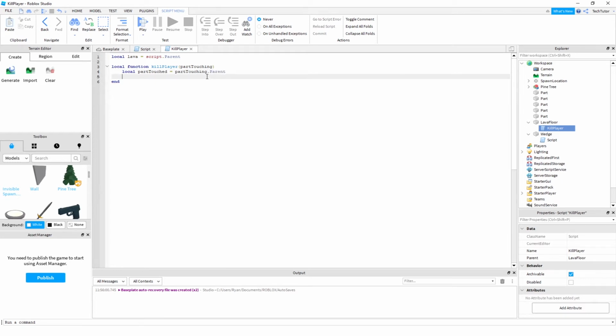And the reason why you're getting the parent is you're also going to be utilizing another function to get what they call the humanoid. The humanoid is the player. So we're going to store another value, which is humanoid. And then you will say that part touched, you will find the first child.